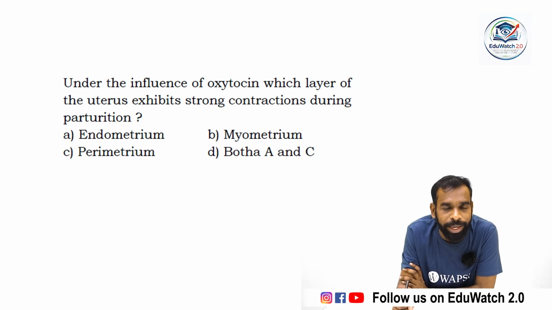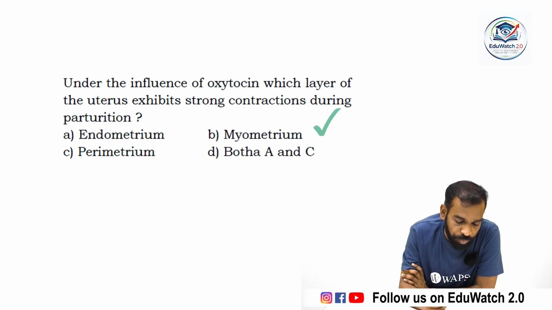Perimetrium is the outer layer, myometrium is the middle layer, and endometrium is the glandular inner layer. So during parturition, the oxytocin hormone acts upon the middle layer, which is made up of smooth muscle, that is called myometrium. So the answer will be option B.